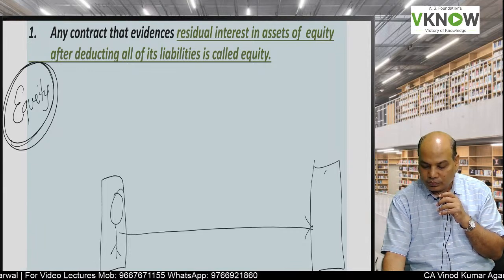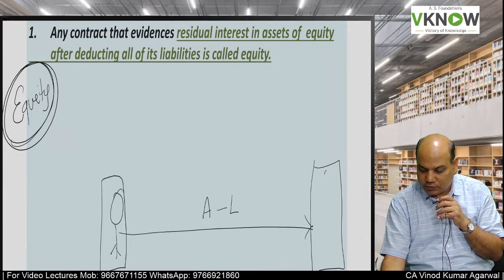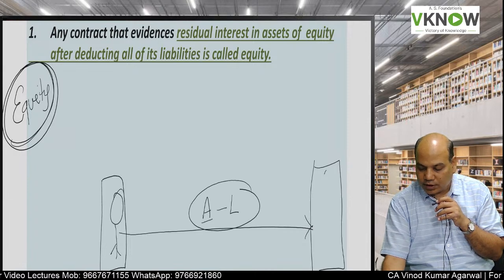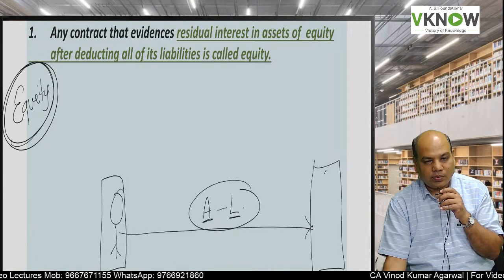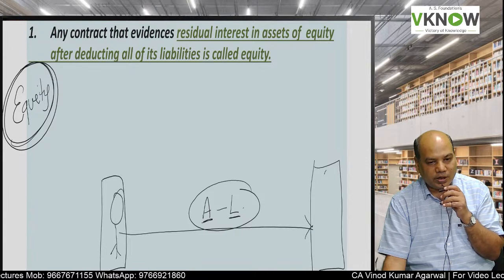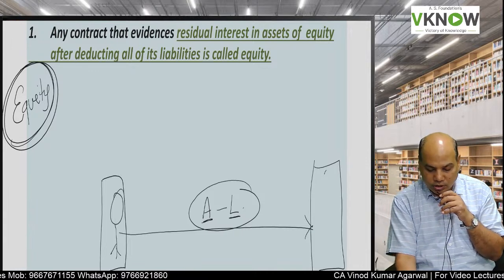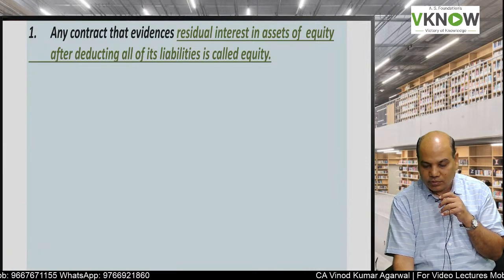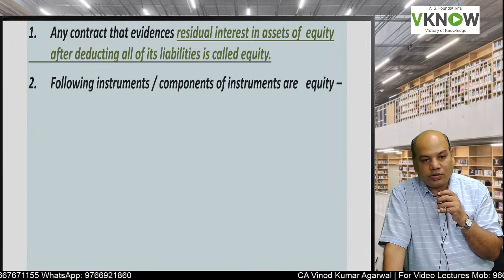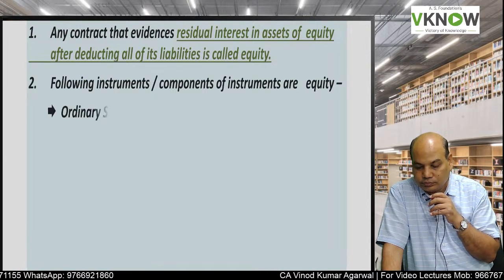That means assets minus liabilities. First the assets will be used to pay all other liabilities and whatever is remaining is called equity. They have a residual interest. They are the last persons to receive their amount.